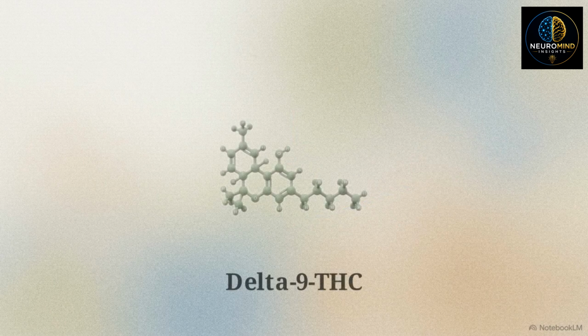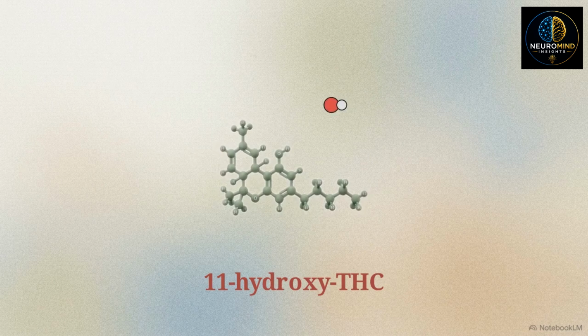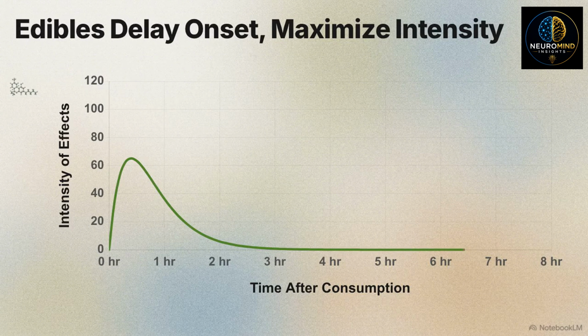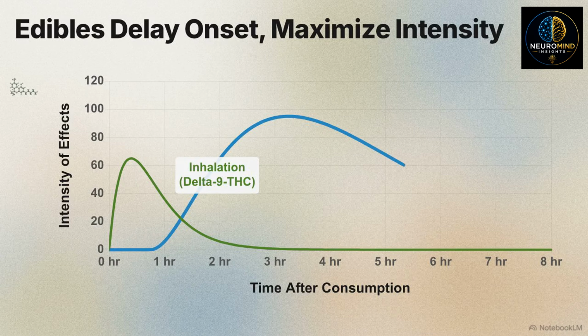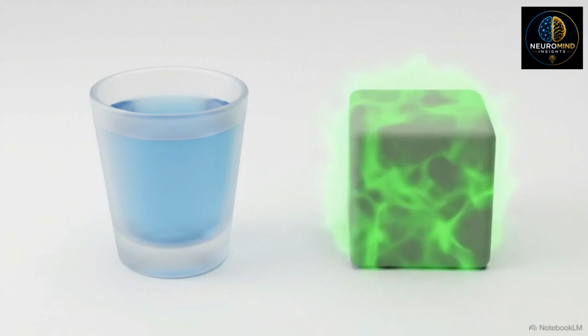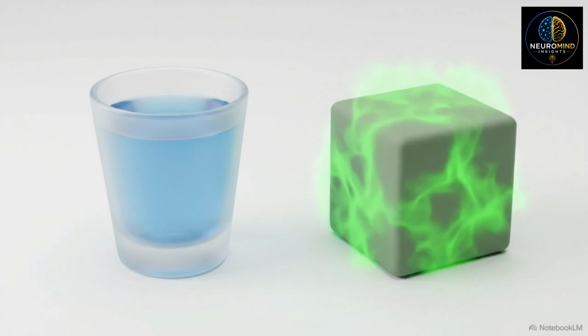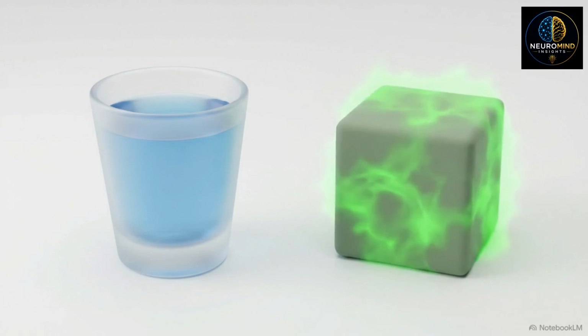Inside the liver, specific enzymes act on the ingested delta-9 THC molecule, structurally altering it. The liver converts delta-9 THC into a distinct compound known as 11-hydroxy-THC. This specific metabolite is highly potent. Its creation explains exactly why edible cannabis products have a delayed clinical onset, yet produce a significantly higher intensity and duration of psychological effects. Alcohol provides a singular, reliable curve of absorption, but THC's clinical intensity relies entirely on whether or not it undergoes this first-pass hepatic metabolism.